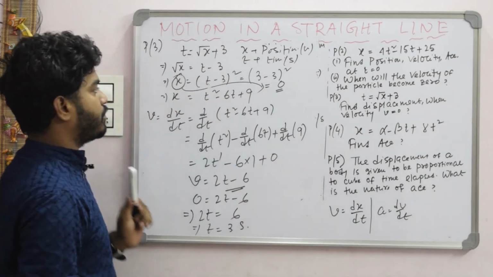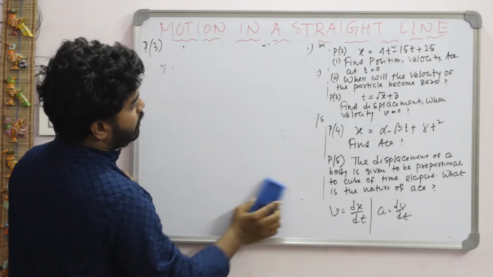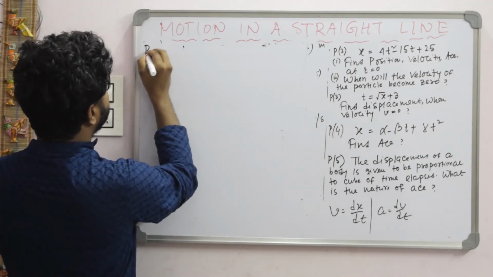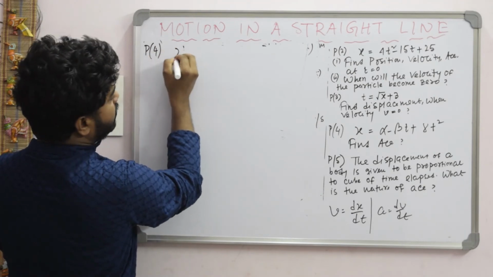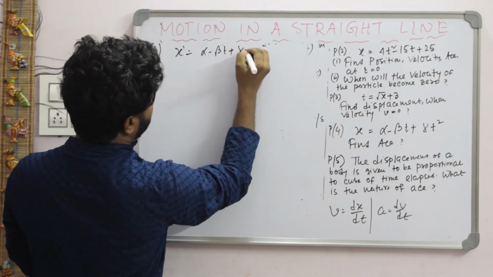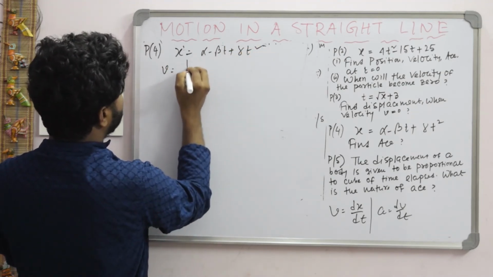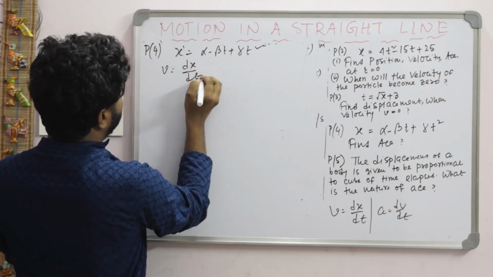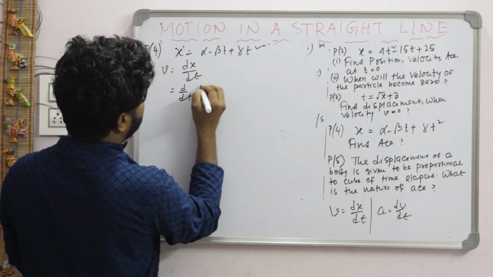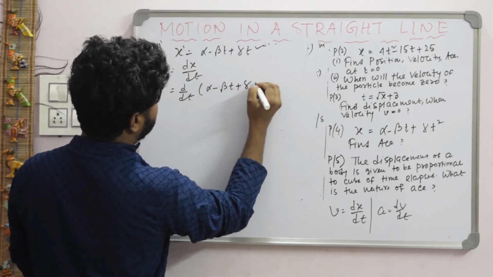Next, problem 4. Problem 4, given: position x is equal to alpha minus beta t plus gamma t square. Find acceleration. Just find velocity first of all. dx by dt, that is d/dt of, in the place of x write alpha minus beta t plus gamma t square.